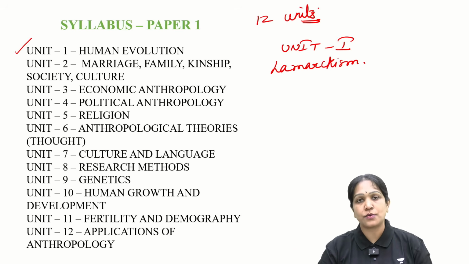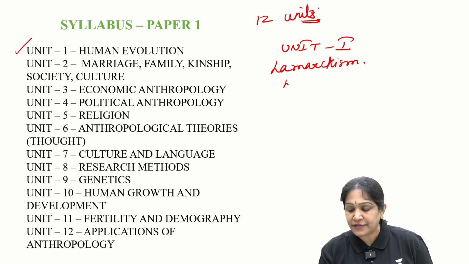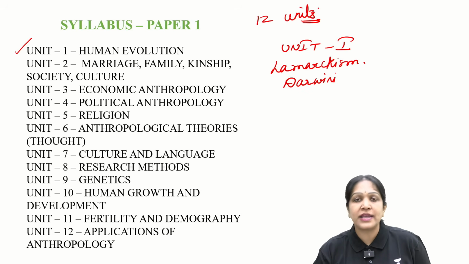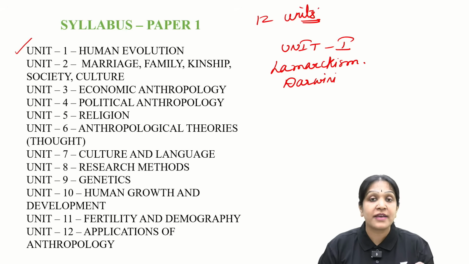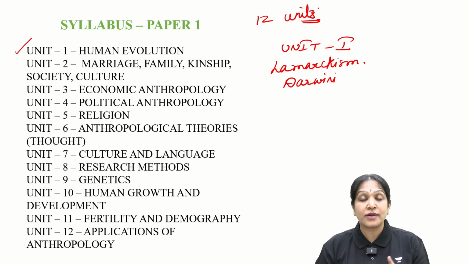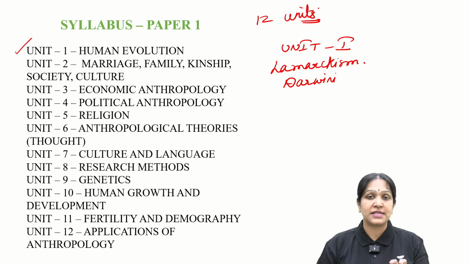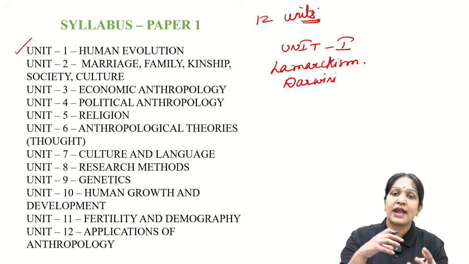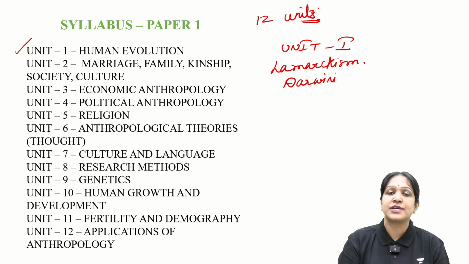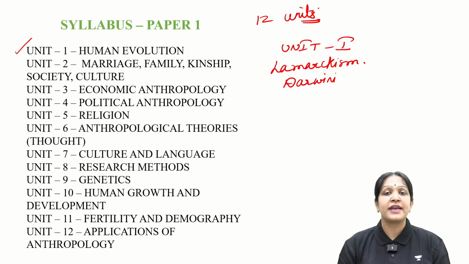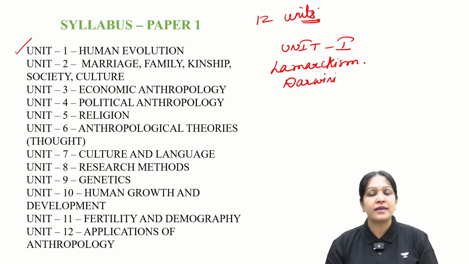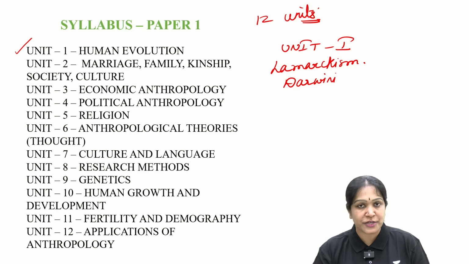Same way, this unit also deals with Darwinism. And we studied about Darwinism also in our school days. The survival of the fittest. Not the survival of the strongest, survival of the fittest. Means the organism that can fit into or adjust or adapt to the given ecological conditions will survive better and can evolve into a superior organism or a superior species.